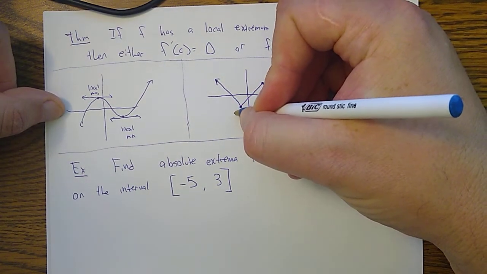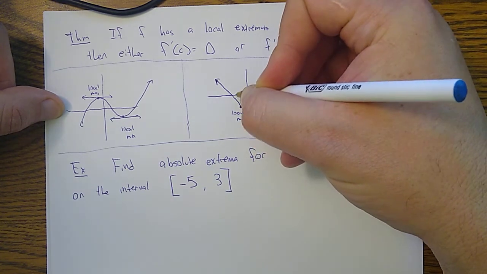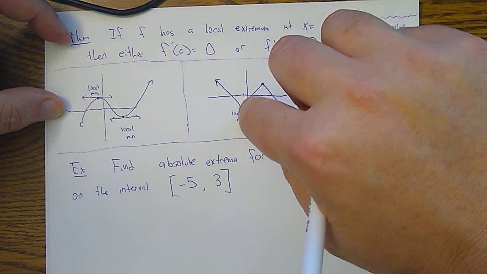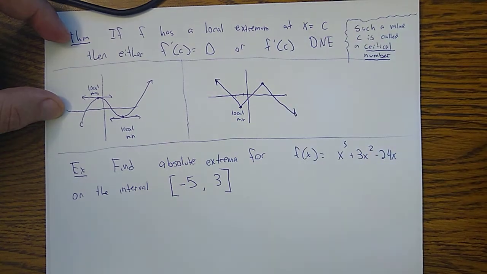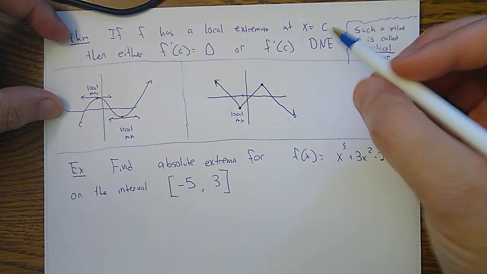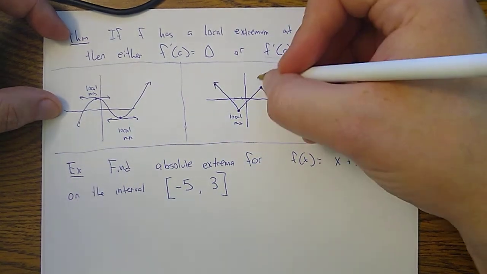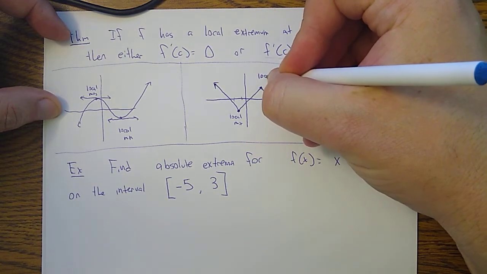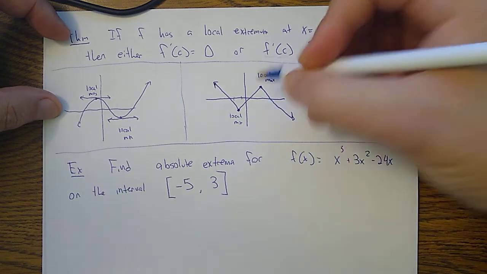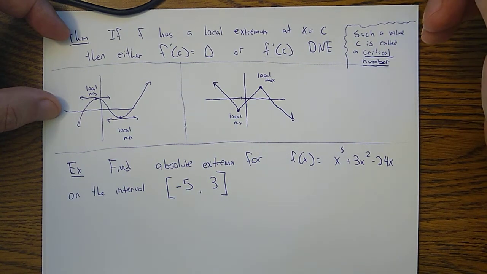In any case, this would still be a local min, because it's the lowest point, at least in a neighborhood around it. It's not the lowest point ever, because if I go down here, I can find a lower point than this. But this is still a local min. It is not differentiable, and that's illustrating the other possibility, that f prime of c cannot exist. Of course, similarly, this one we would call a local max, and this is another non-differentiable point because the graph has a corner here.